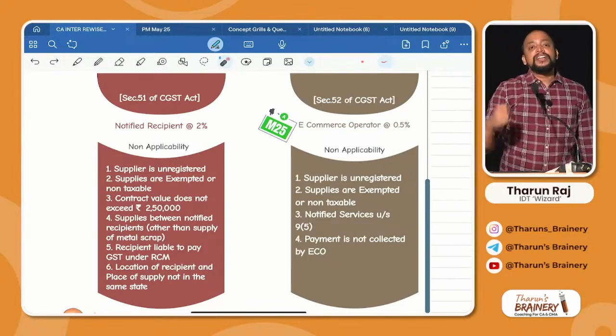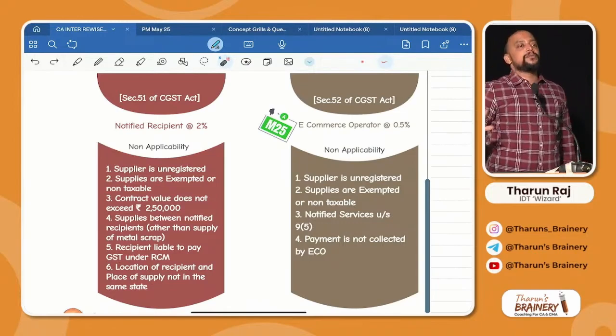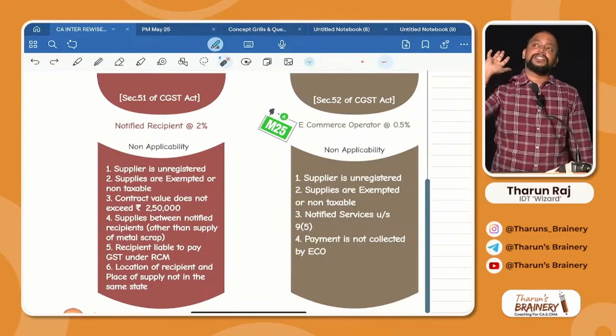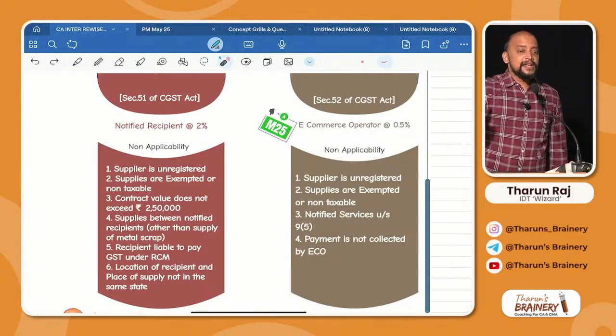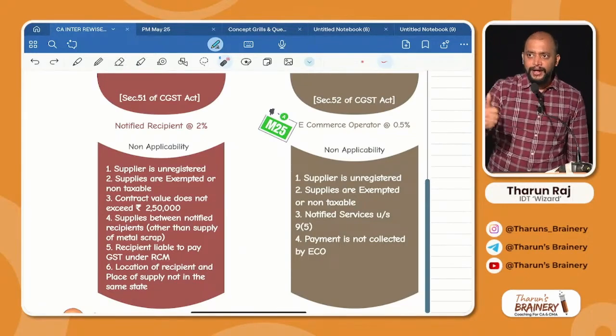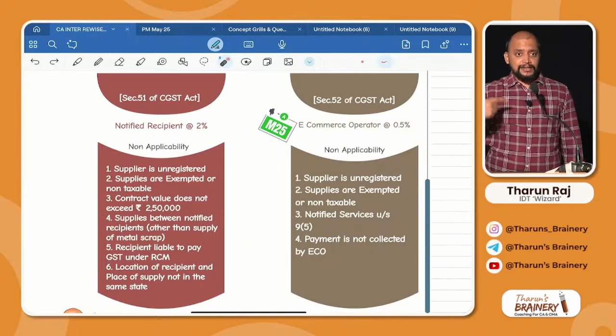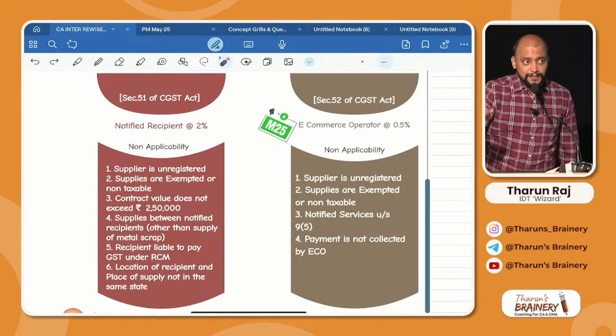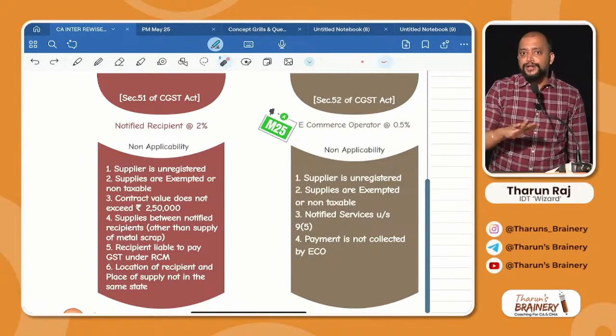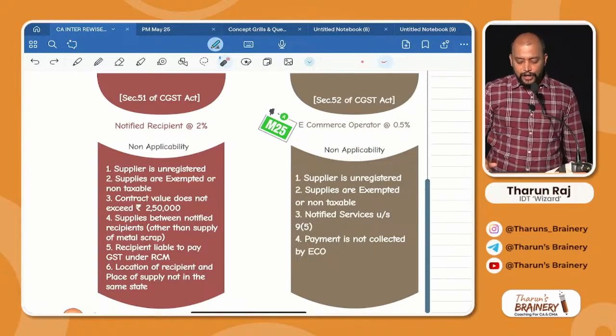But I am telling you, if the payment is not collected by the e-commerce operator, TCS is not applicable. So just 4 non-applicabilities. What are they? Number 1, the supplier is unregistered; the supplies are exempted or non-taxable; the supplies are notified under 9(5); or the payment is not collected by the e-commerce operator.